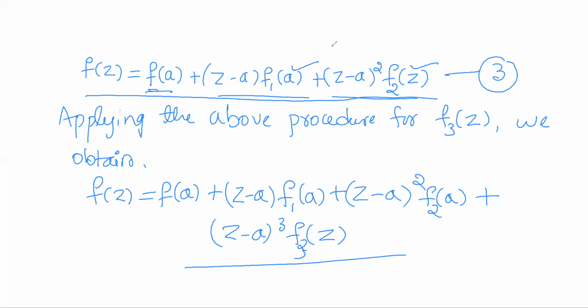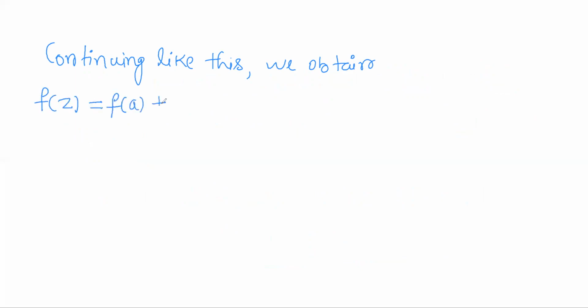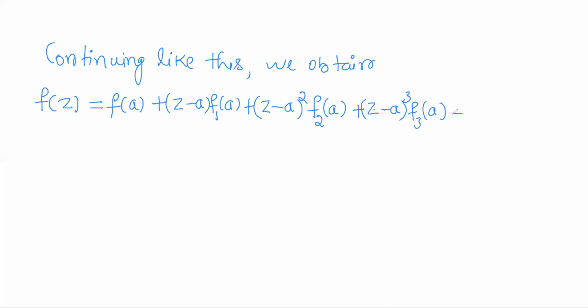Okay. Now, if I continue this indefinitely, at the end of the nth step, continuing like this, we obtain a representation for f of z of the form f of a plus z minus a into f1 of a plus z minus a whole square into f2 of a plus z minus a whole cube into f3 of a plus so on, z minus a whole power n minus 1 into f n minus 1 of a plus z minus a whole power n into f n of z.